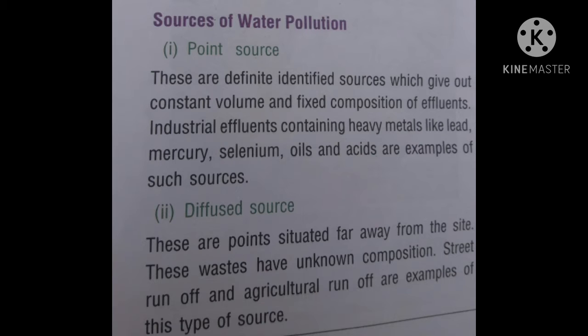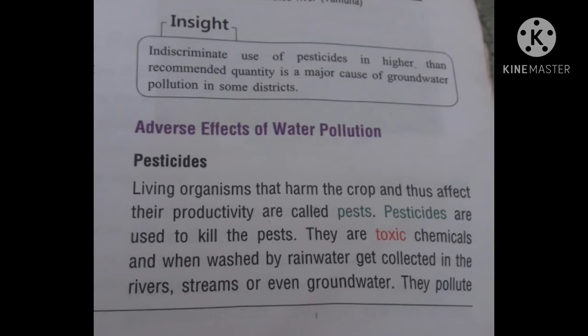The second source is diffuse source. These are points situated far away from the site. These wastes have unknown composition. Street runoff and agricultural runoff are examples of this type of source. Now, the inside box: indiscriminate use of pesticide in higher than recommended quantity is a major cause of groundwater pollution in some districts.